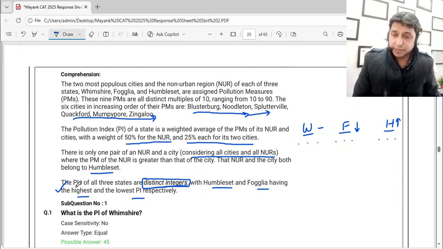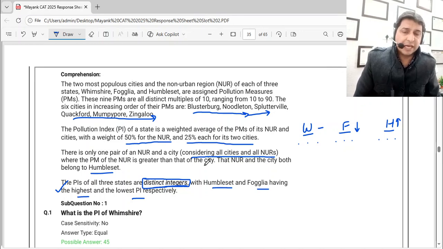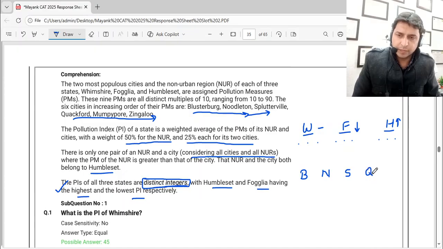Distinct integers. There's only one pair of a NUR and a city, considering all cities and all NURs, where the PM of the NUR is greater than that of the city. That means all the NURs are going to have the lowest PMs except one. And let's list down the cities now. The cities B, N, S, Q, M and Z. So they are in ascending order. And the 3 NURs we're going to have.